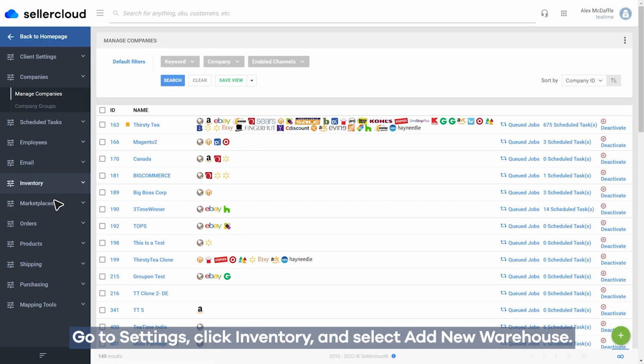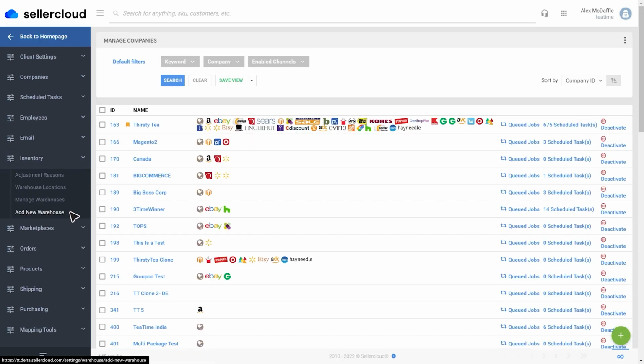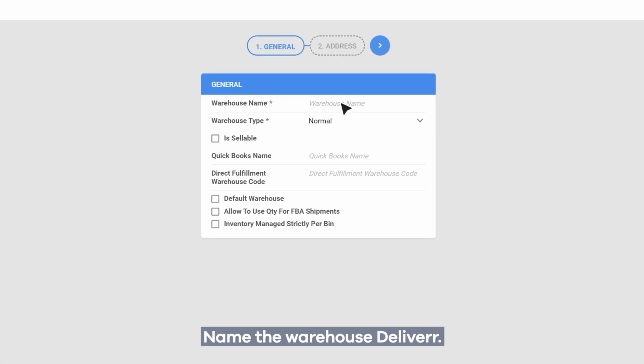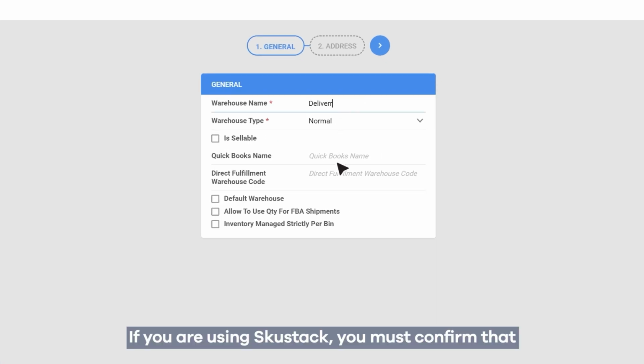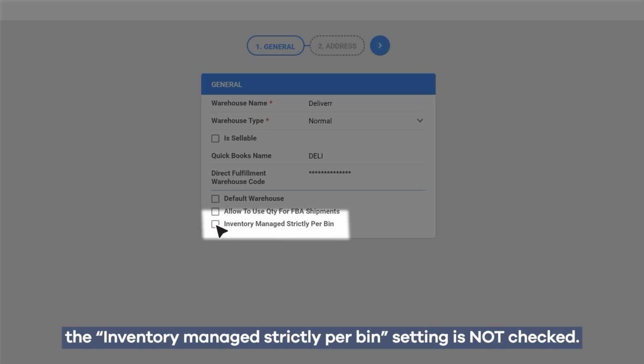Go to Settings, click Inventory, and select Add New Warehouse. Name the warehouse Deliverr. If you are using SKUstack, you must confirm that the Inventory Manage Strictly Per Bin setting is not checked.